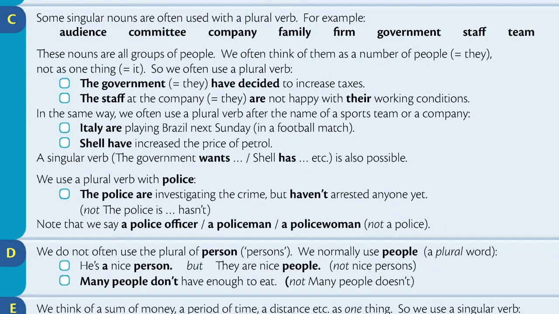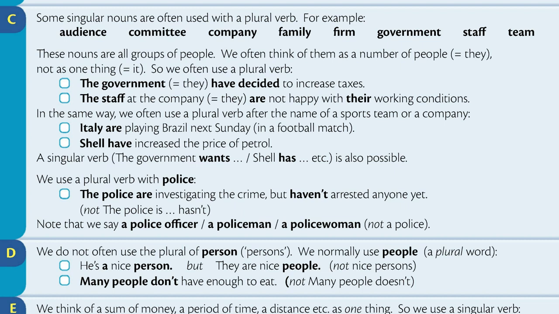Section C. Some singular nouns are often used with a plural verb. For example, audience, committee, company, family, firm, government, staff, team. These nouns are all groups of people. We often think of them as a number of people, not as one thing. So we often use a plural verb. The government have decided to increase taxes. The staff at the company are not happy with their working conditions.